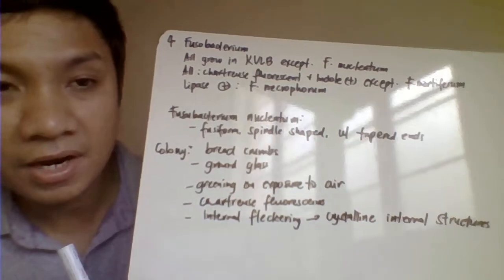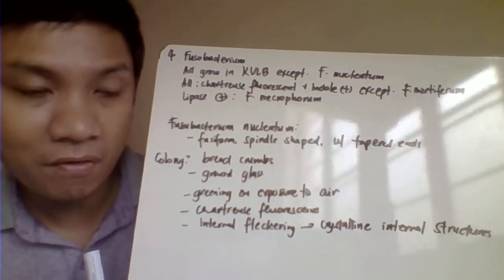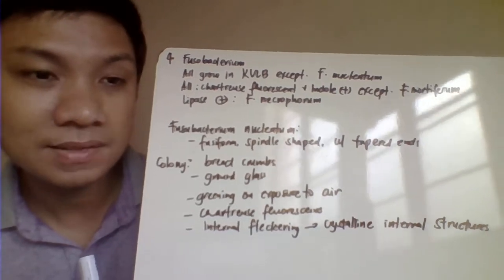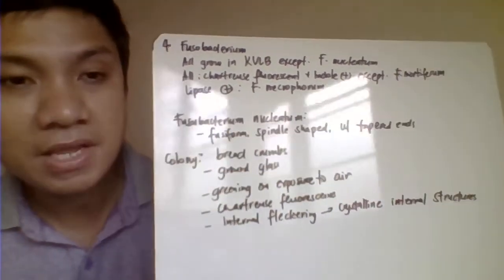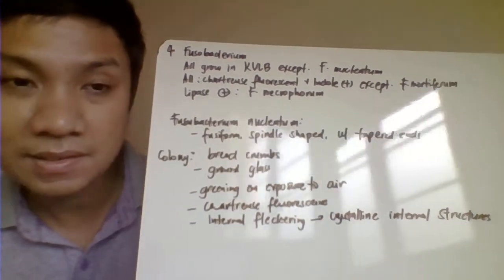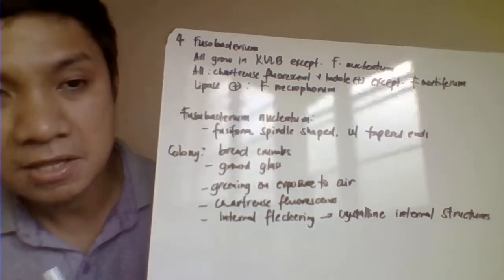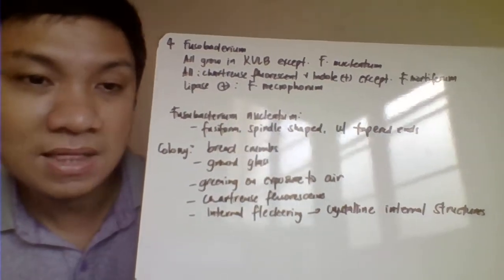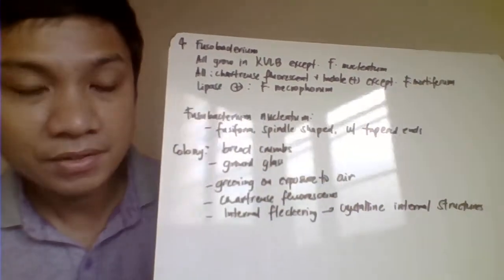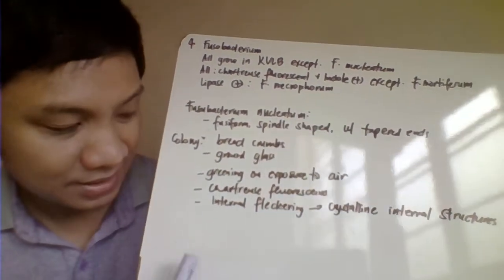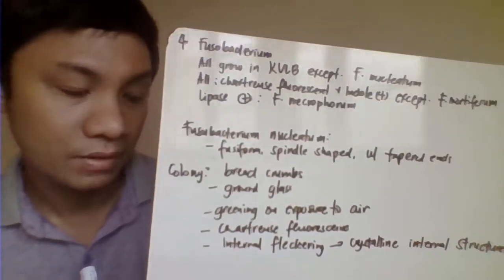So we have here your Fusobacterium nucleatum. This one would have here the spindle shape, fusiform. One end is tapered, the other one is pointed. This one would have also here breadcrumb colony characteristics, just like our Nocardia. Ground glass appearance. It tries to become green upon exposure to the air of the culture media. It would have also the chartreuse fluorescence with internal flickering because of the crystalline internal structure.